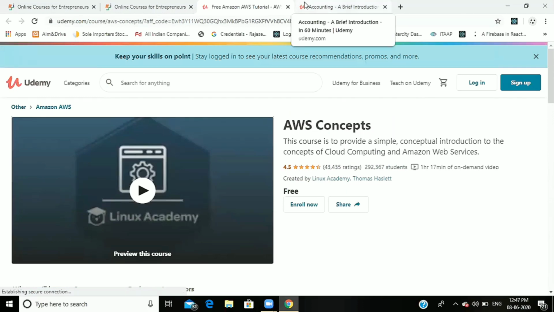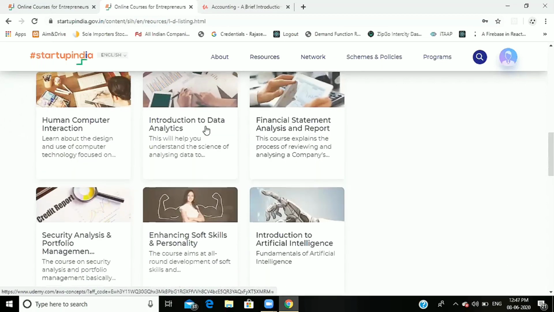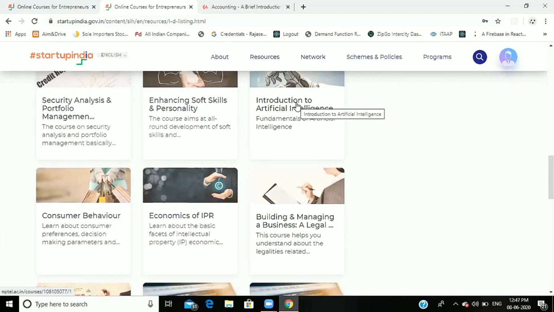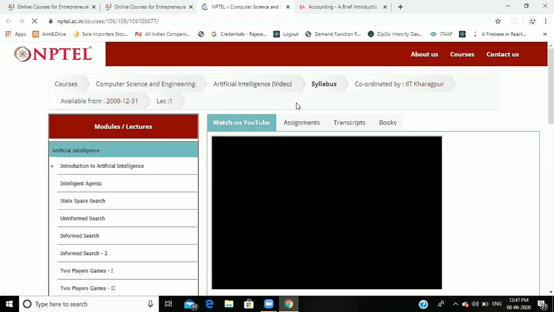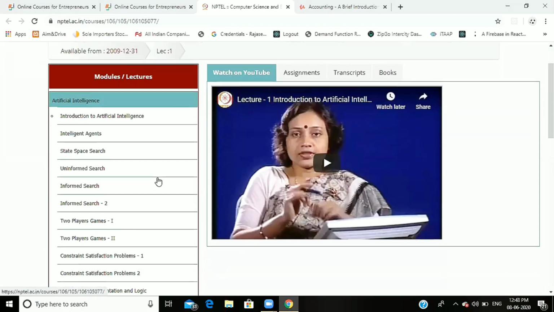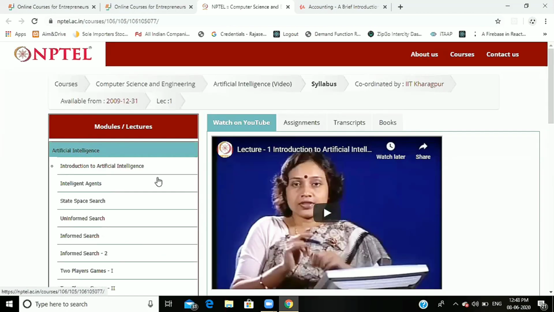And get back to our previous page. Here all these courses are there, and go to Introduction to Artificial Intelligence. Yes, this is the course provided by NPTEL. These are the lectures and modules, and this course is coordinated by IIT Kharagpur.